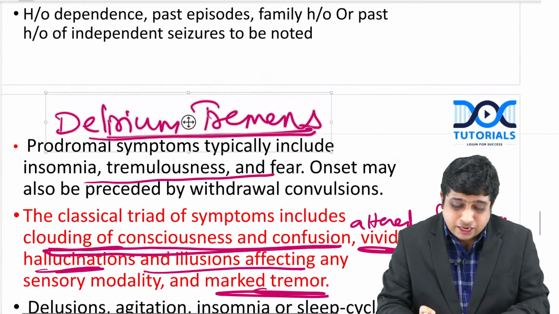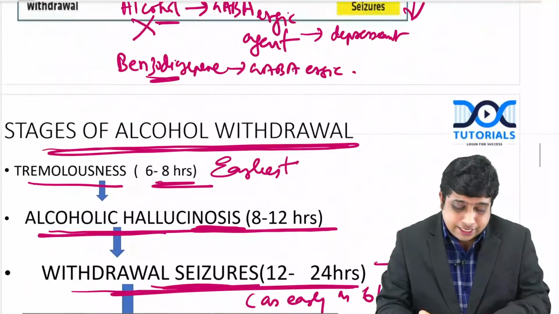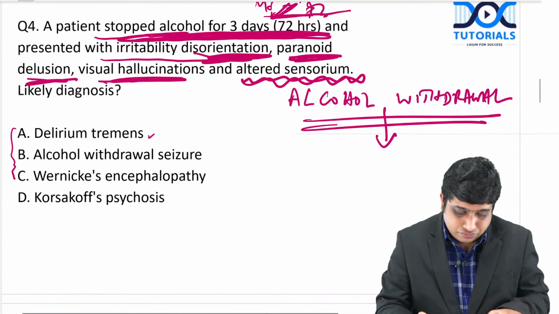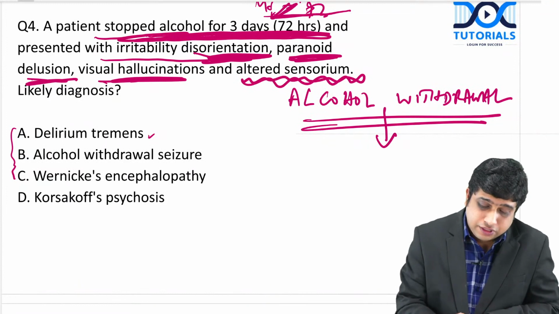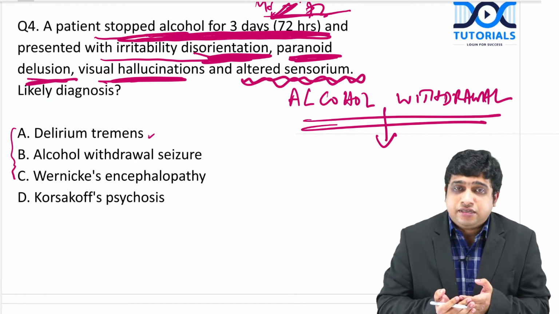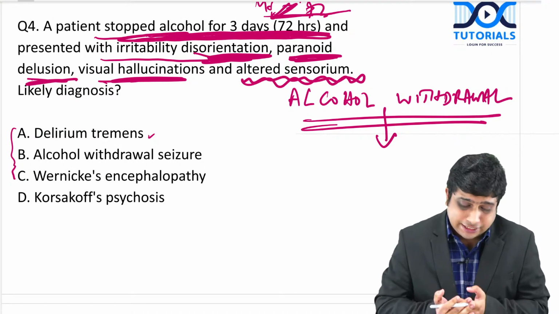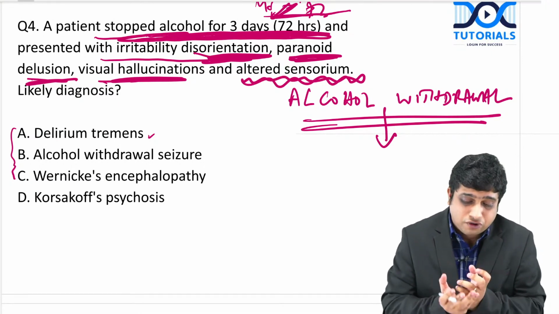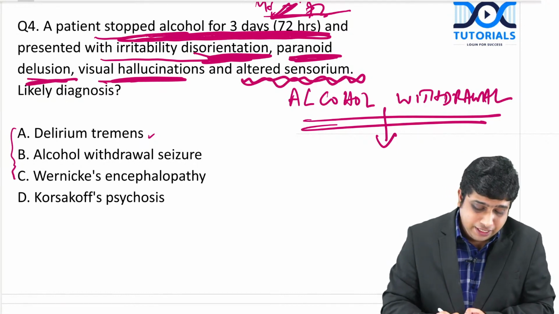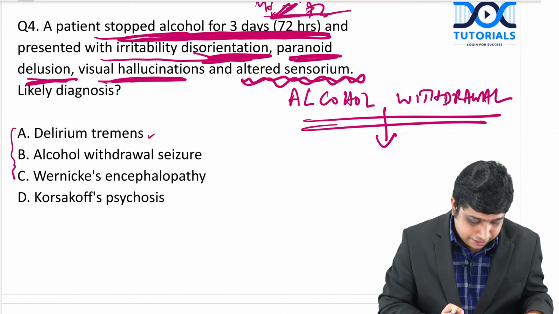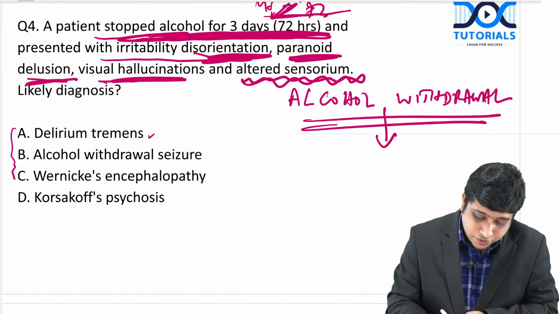So these are the important features you should remember: autonomic hyperactivity, delusions, hallucinations, illusions, psychotic symptoms, disorientation, altered sensorium, clouding of sensorium, and the timeline mentioned.